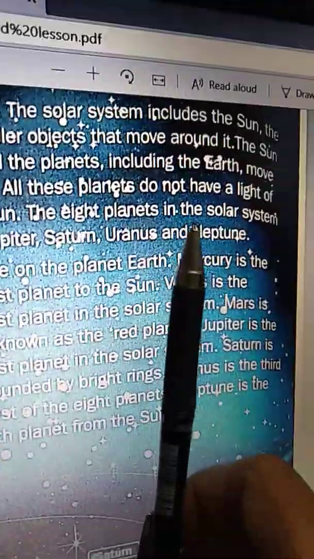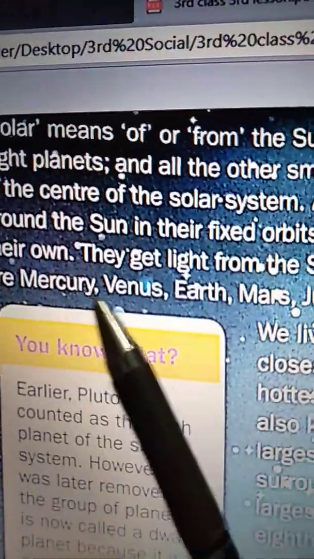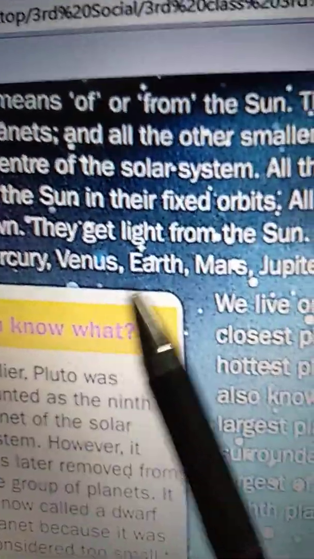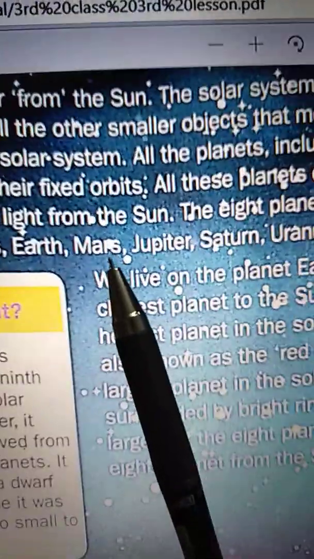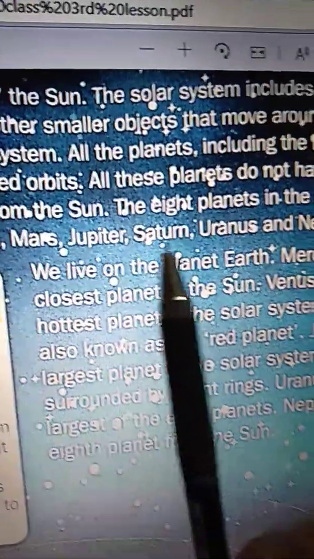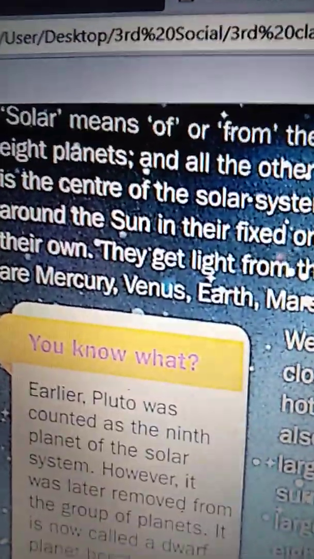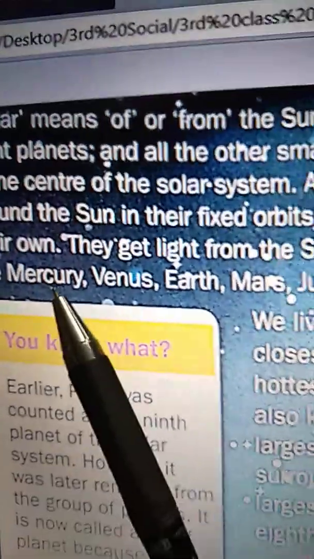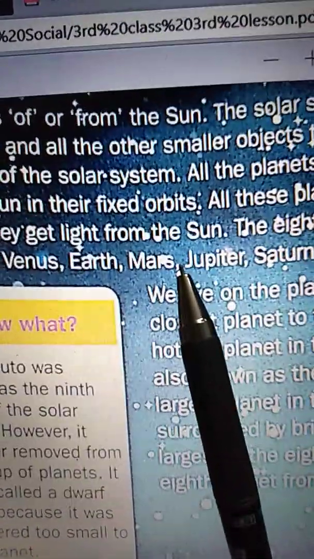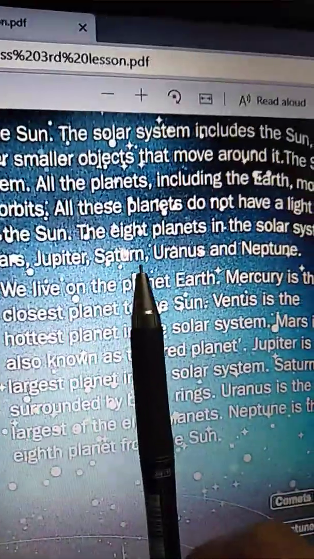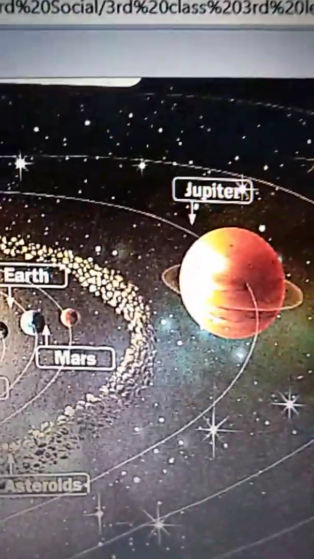The 8 planets in the solar system are Mercury, Venus, Earth, Mars, Jupiter, Saturn, Uranus, and Neptune. We can see them clearly in the picture.